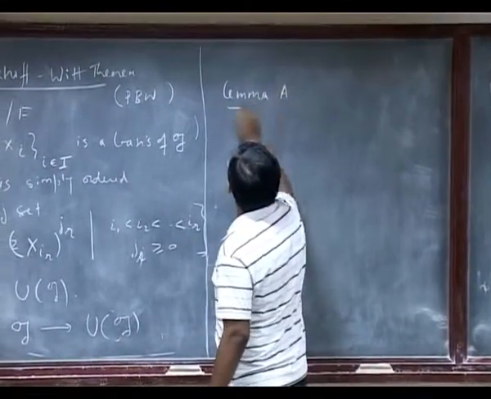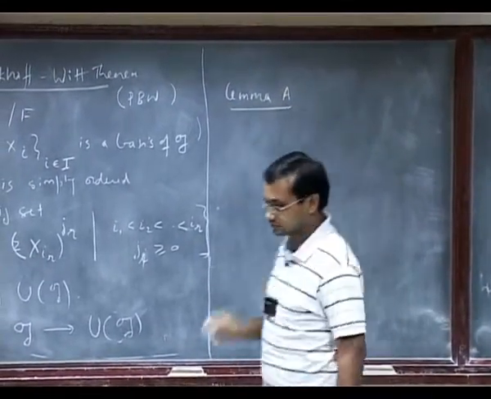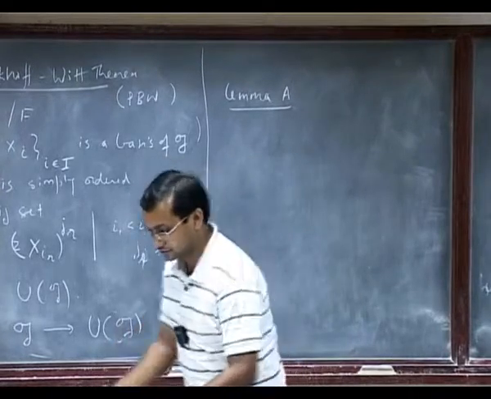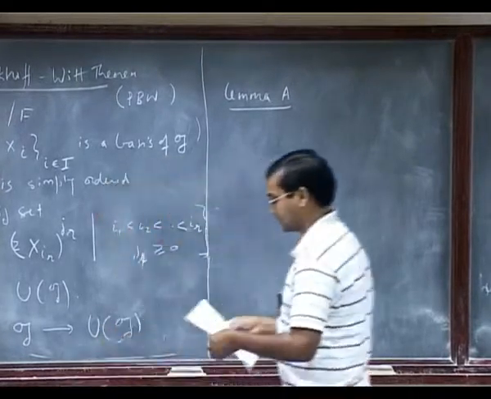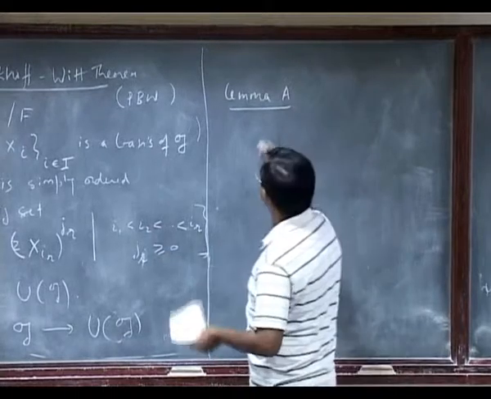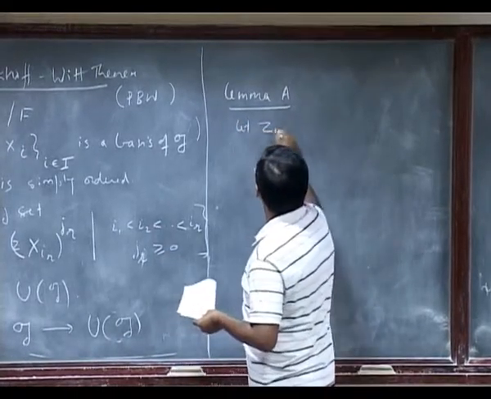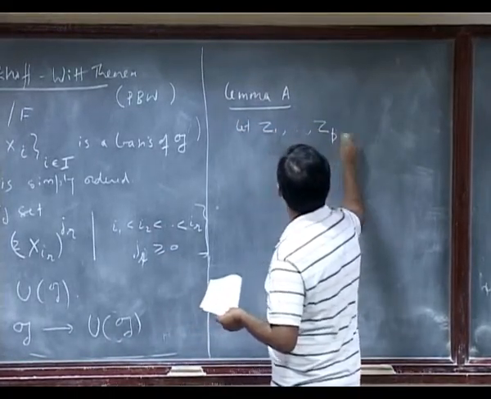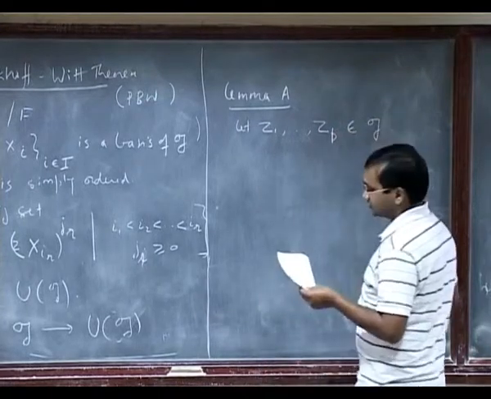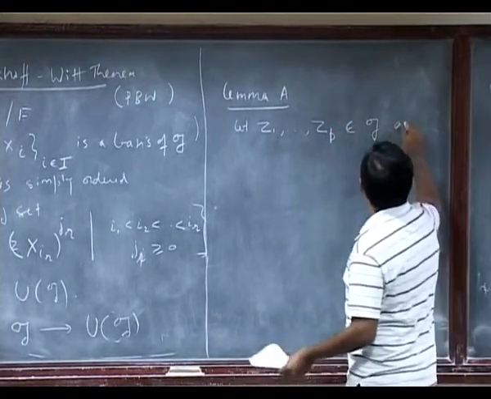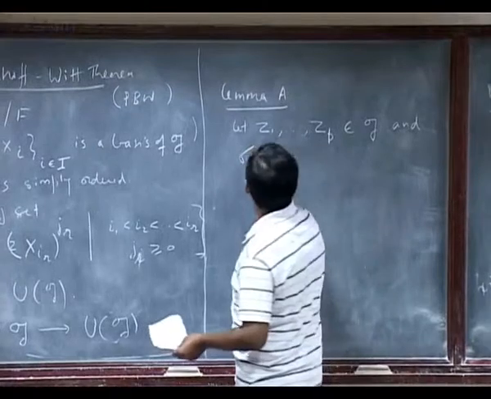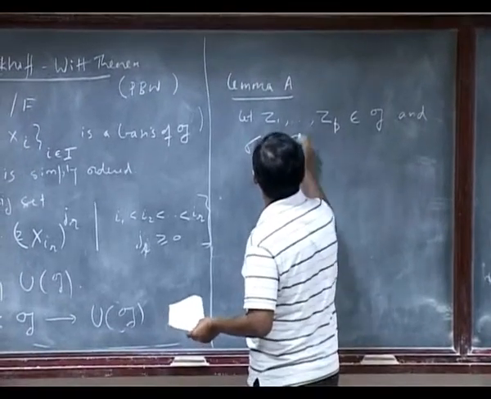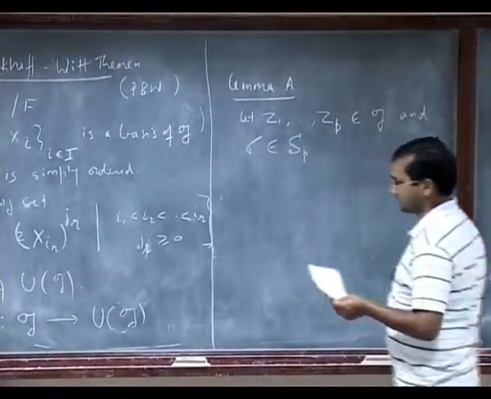So lemma A, let me write it down. Suppose I have this element. Let Z1 to Zp be elements in G, and sigma a permutation of these p letters, so sigma is in the symmetric group Sp.